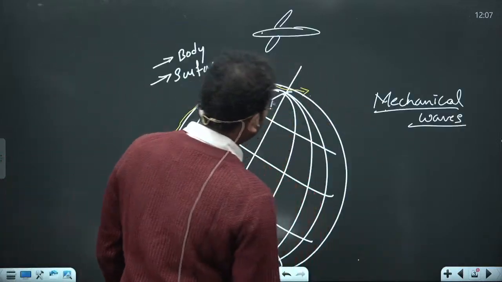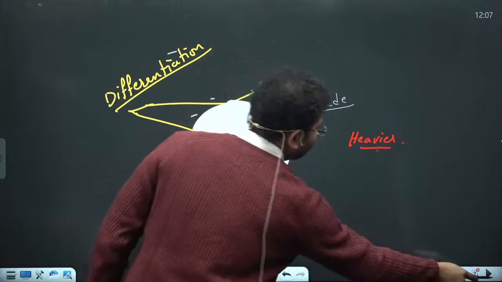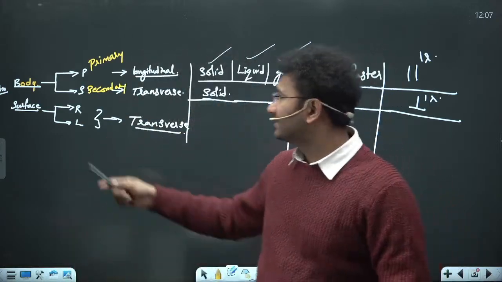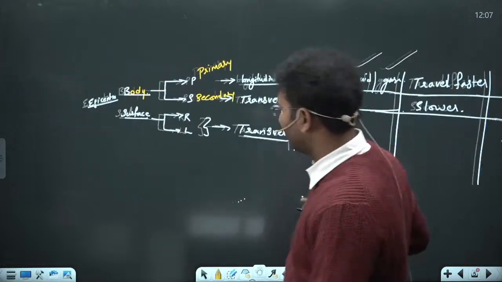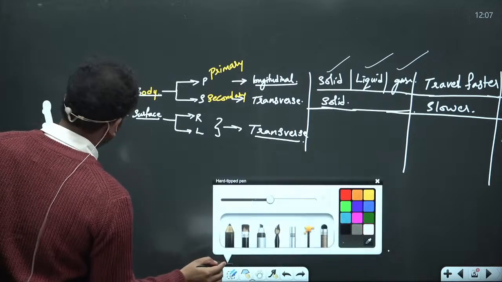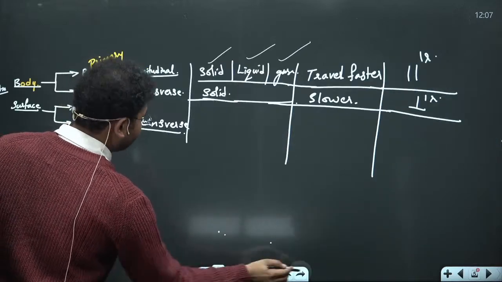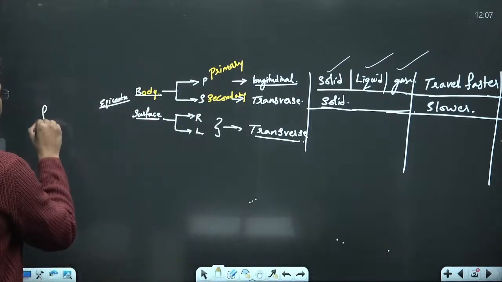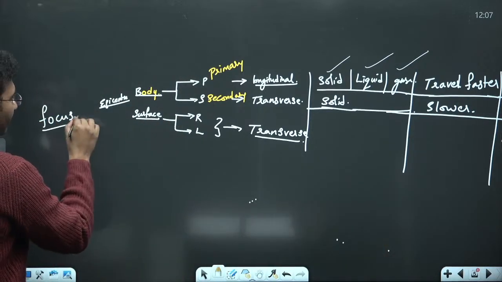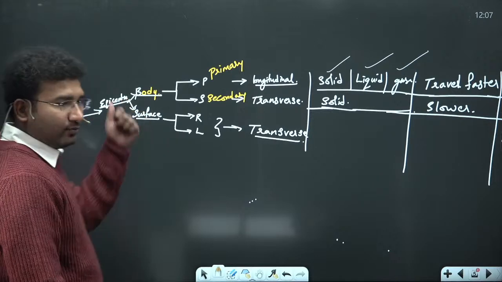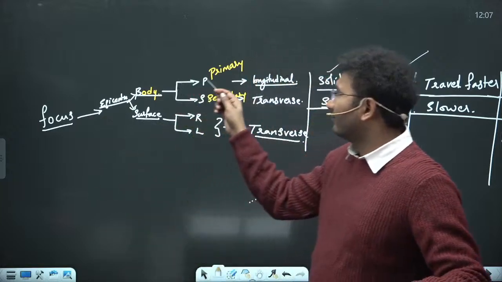So once, quickly, let's go back and try to revise what we have learned here. We have learned that earthquake waves are of two different types. Before this, we have learned what is an epicenter. We have also learned what is a focus. So you got to see focus, focus to epicenter. Then you have two types: body waves and surface waves. Body waves are of P waves and S waves.